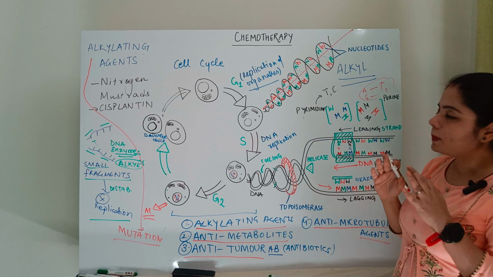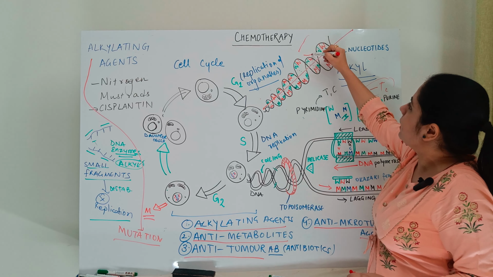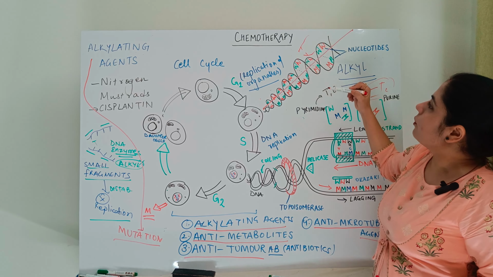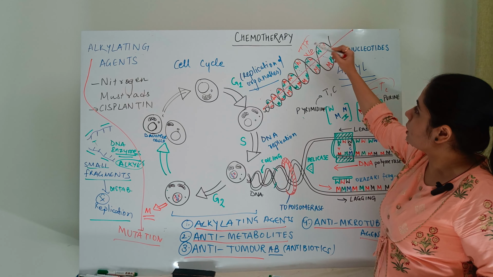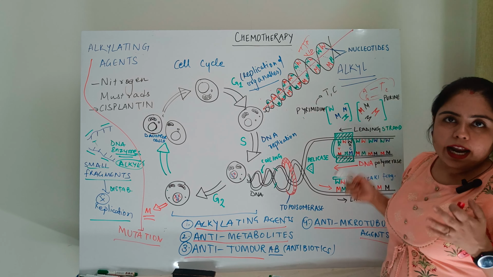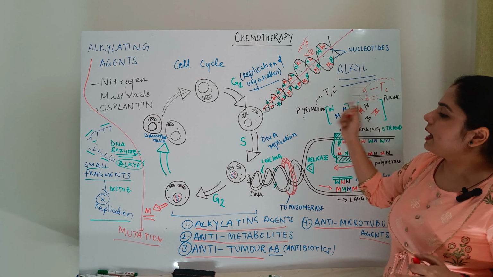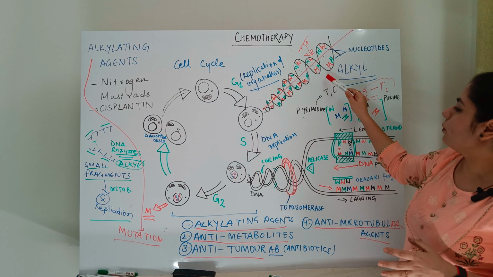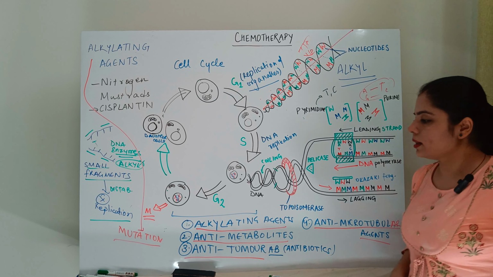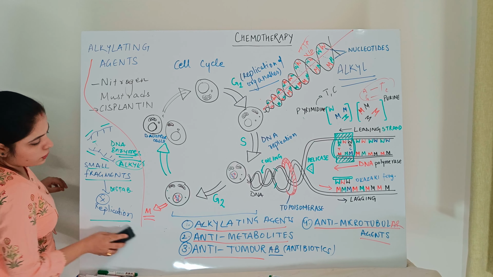The double helix will split up and there are two different fragments. The strands will be separated and they cannot form a bond between them, because either they have undergone mutation, or small fragments are being formed due to the human body's correction, or the agents have directly destabilized them, leading to inhibition of the process of replication. So DNA is disturbed. Now let's come down to the second one. I hope you understood this one.